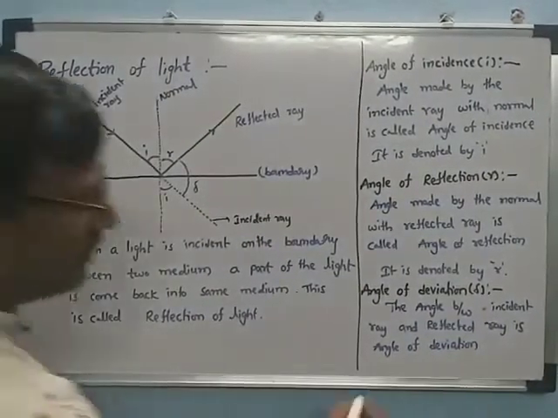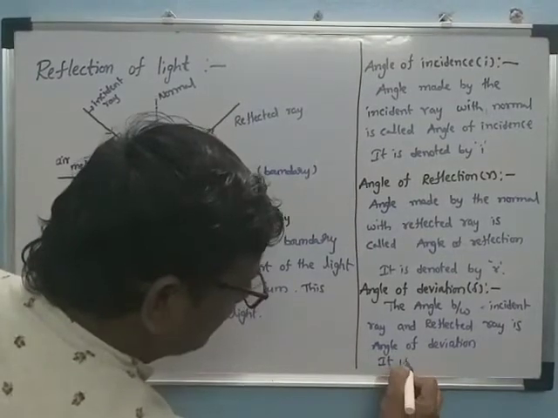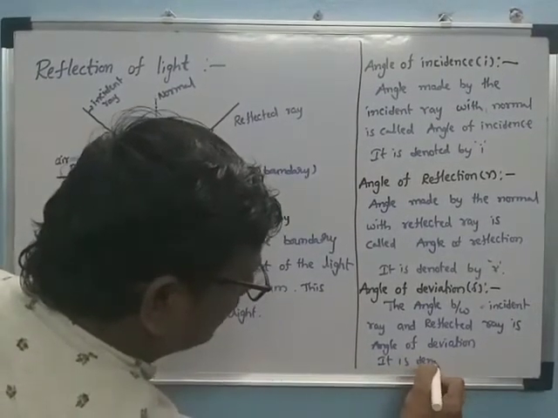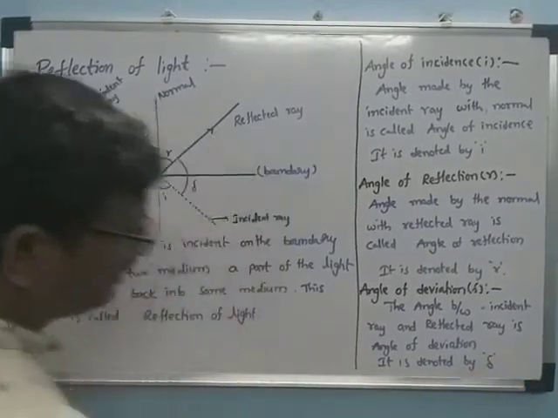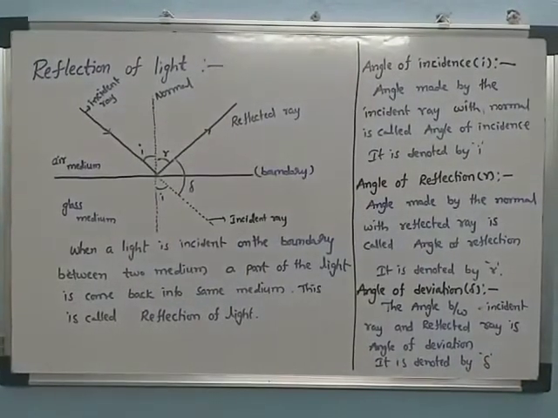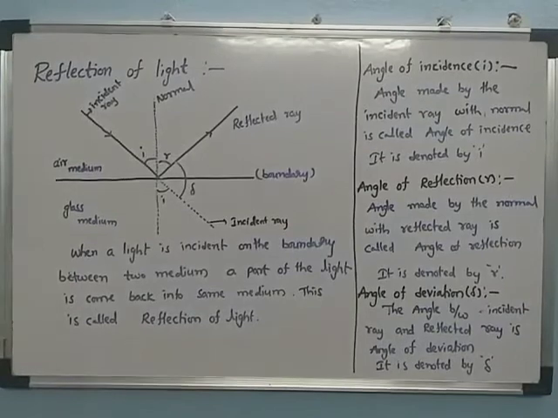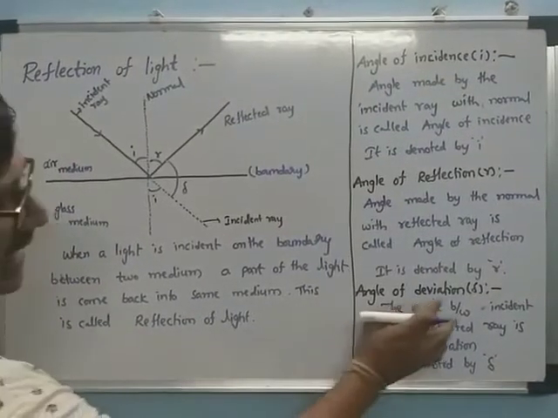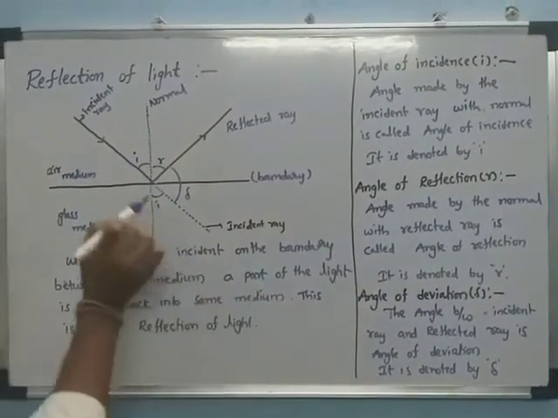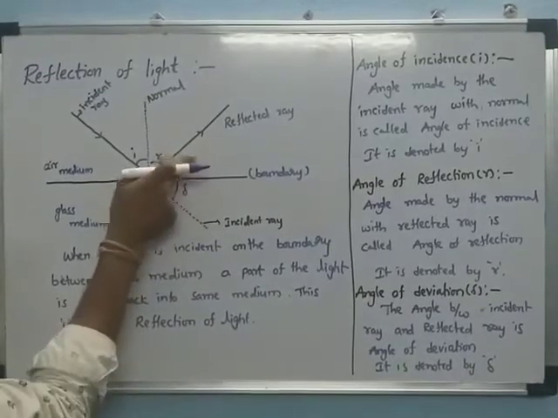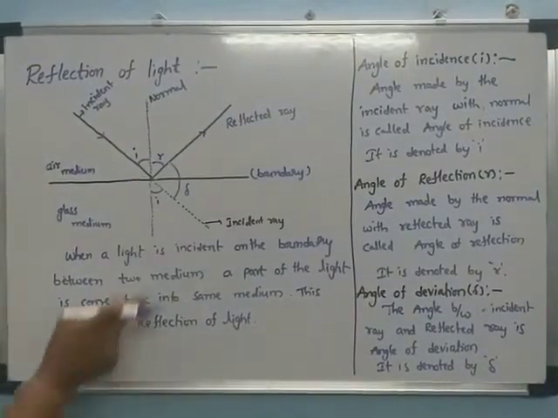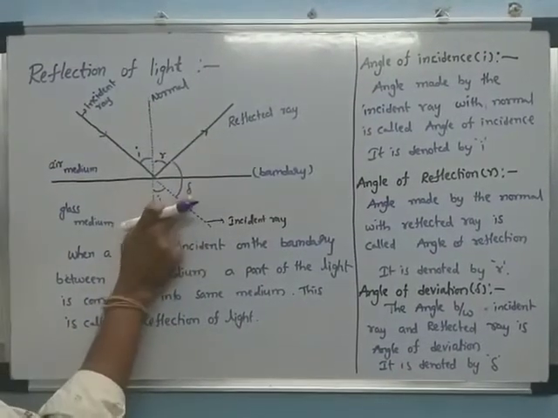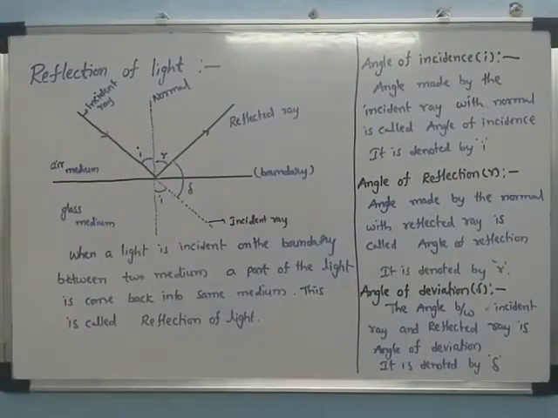It is denoted by small delta. Angle of deviation means the angle between the incident ray and the reflected ray.